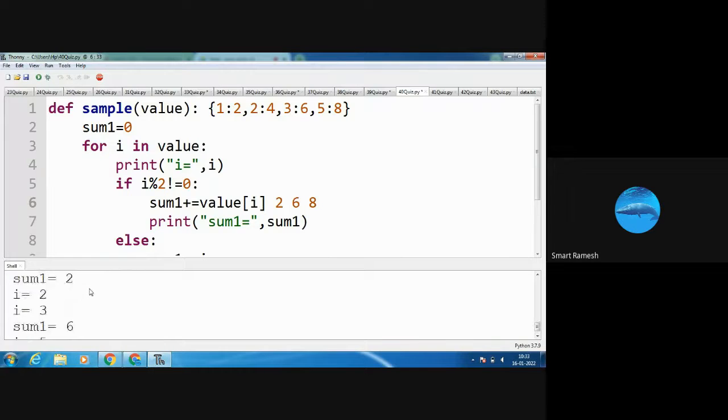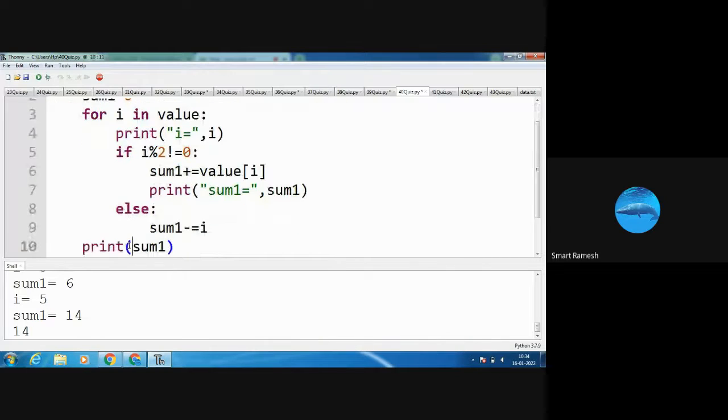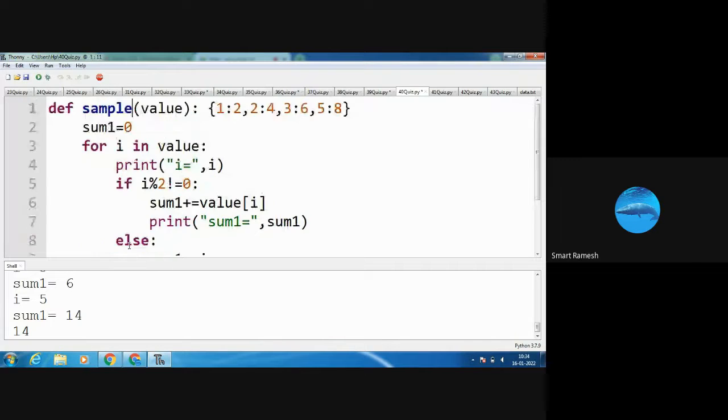See, sum1 is 2, 6, 14, displayed in the output screen. See, condition false means, see what will happen? sum1 equal to sum1 minus i. See, first time, what is the i value? 1. Okay. See, first time I enter into the for loop.